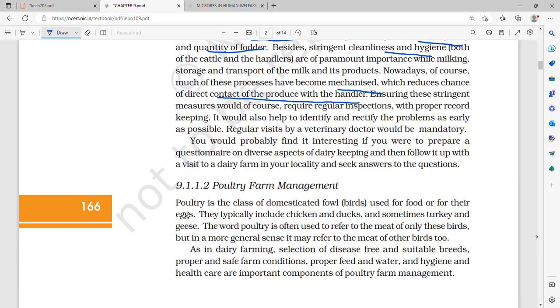Because all of this is mechanized, regular inspections will be required with proper record keeping, which would also help to identify and rectify problems as early as possible. And regular visits by a veterinary doctor are also mandatory.